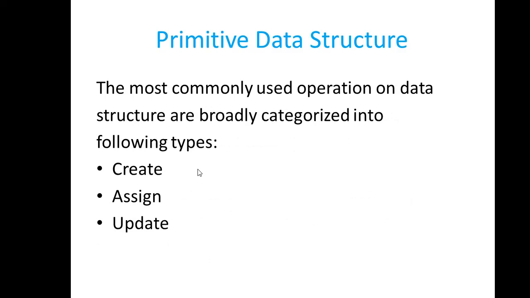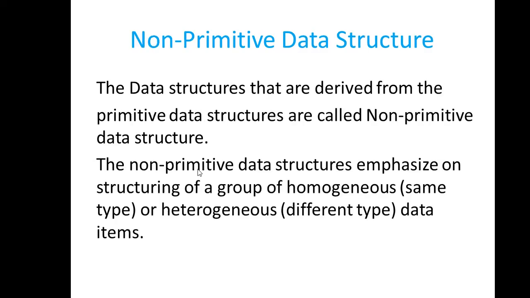These are the basic operations that can be operated upon primitive data structures. Non-primitive data structures are derived from the primitive data structures. These data structures emphasize the structuring of a group of homogeneous data structures and heterogeneous, different type of data structures.